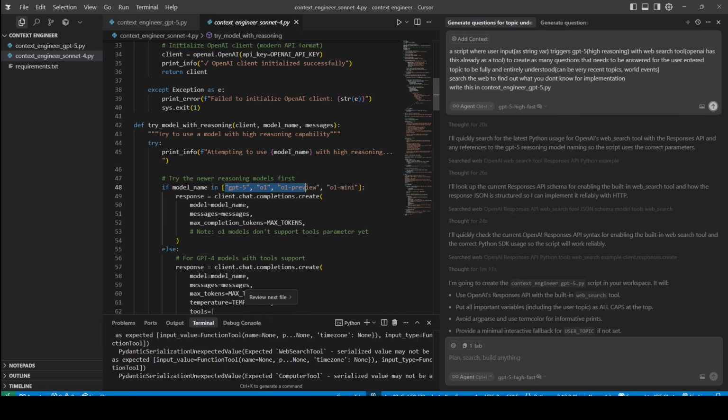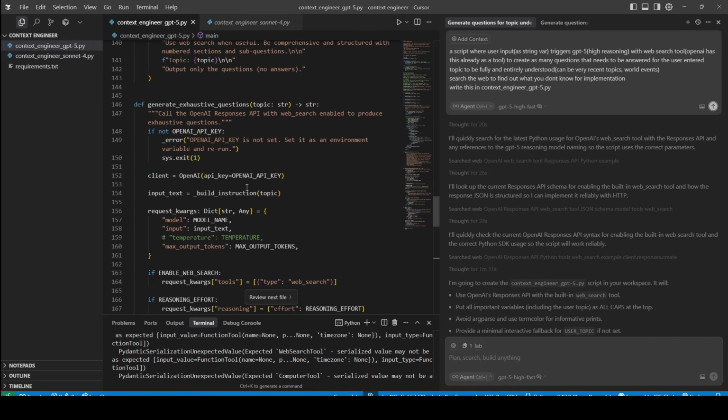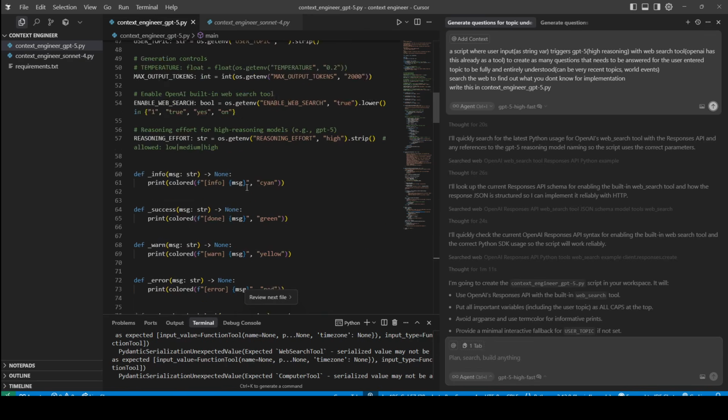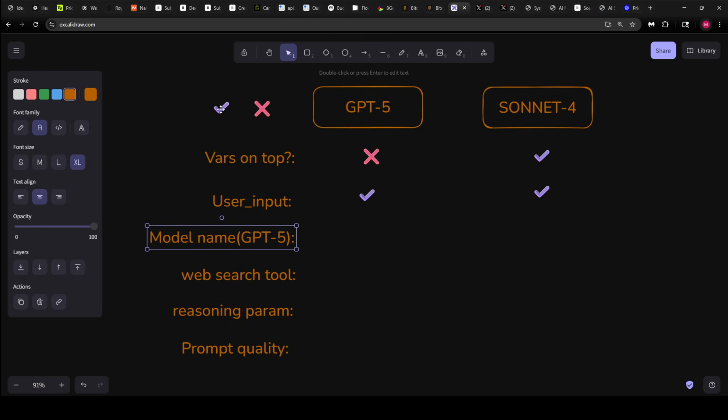I'm going to call this a fail because it did not assign GPT-5. That's what we said to use as the model. But GPT-5 did assign it as GPT-5. Again, it did a weird thing where it wants to detect it from environment variables, but otherwise it's using GPT-5. So in this case, GPT-5 wins. We're going to give it a fail for Sonnet.